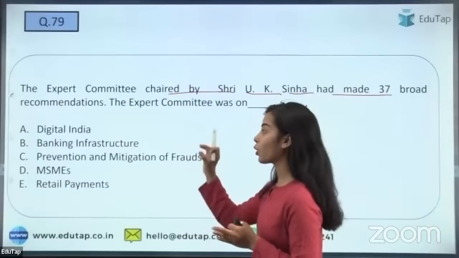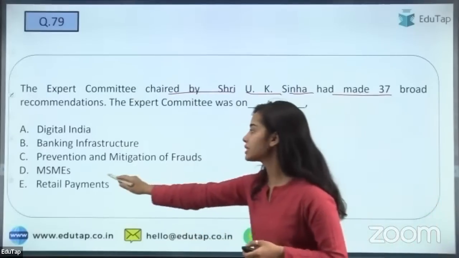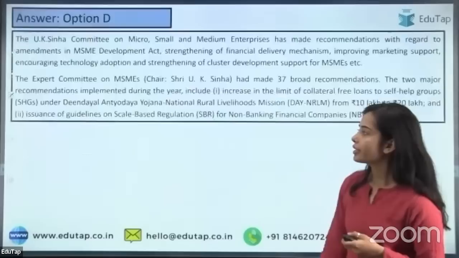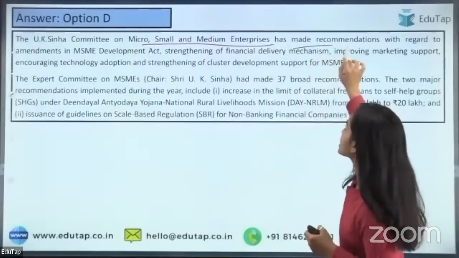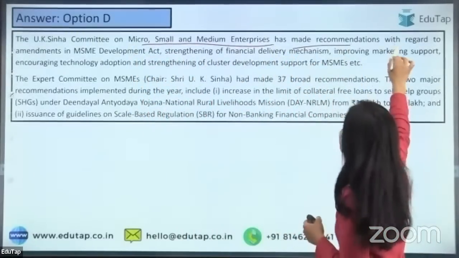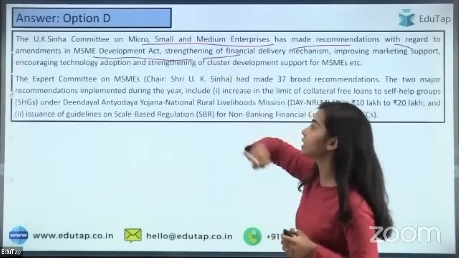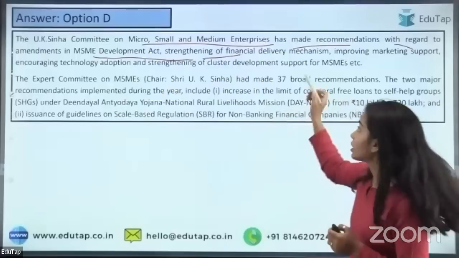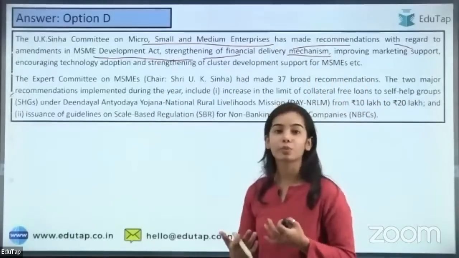Yes, I'm getting the answer MSMEs, and that is correct. So the UK Sinha Committee on Micro, Small and Medium Enterprises has made recommendations with regard to amendments in the MSME Development Act, strengthening the financial delivery mechanism, improving marketing support, encouraging technology adoption and everything.